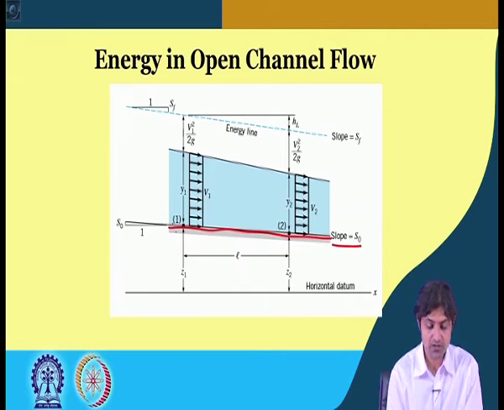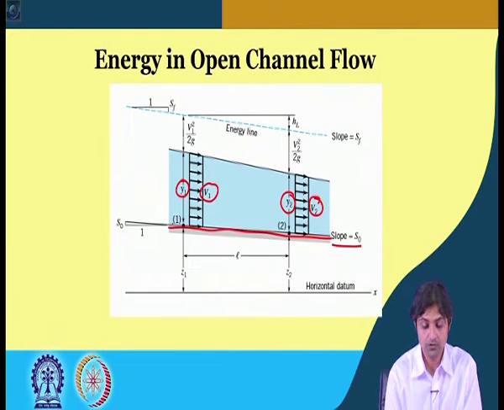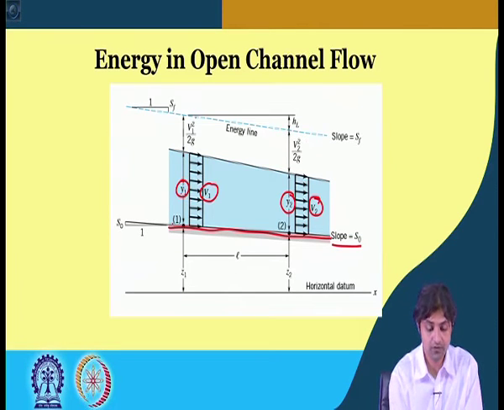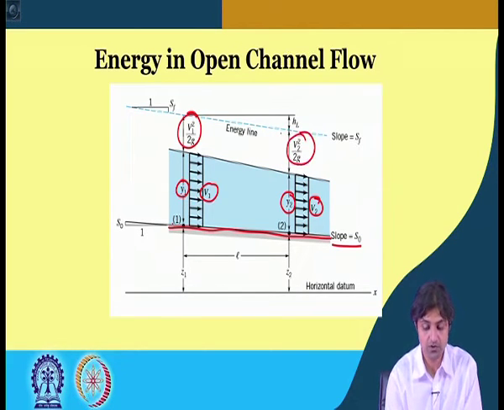If at cross section 1 the depth of the flow is y1 and the velocity here is v1, and at section 2 the depth is y2 and the velocity is v2, because of the speed v1, this is the energy line and other stuff, v1 square by 2g, v2 square by 2g, and this is the total head, and if going from one point to the other point the head loss is HL.